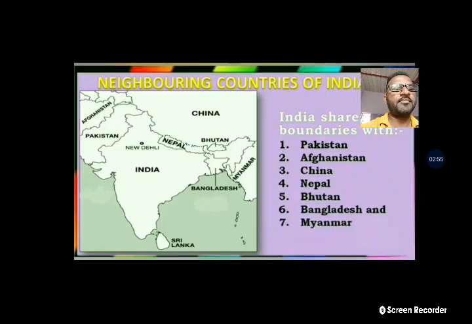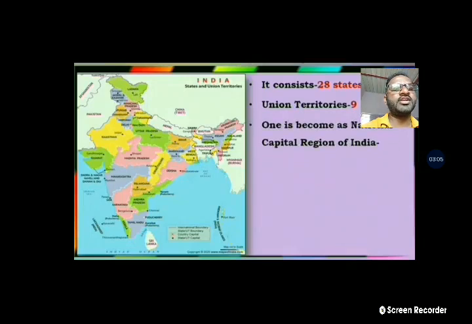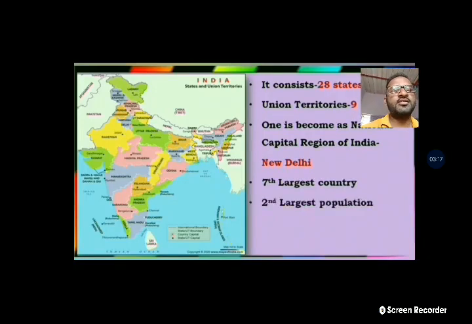So Pakistan, Afghanistan, China, Nepal, Bhutan and other countries. India consists of 28 states and 9 union territories, and one becomes the capital region of India, that is Delhi, New Delhi. It is the 7th largest country in the world and has the 2nd largest population in the world.